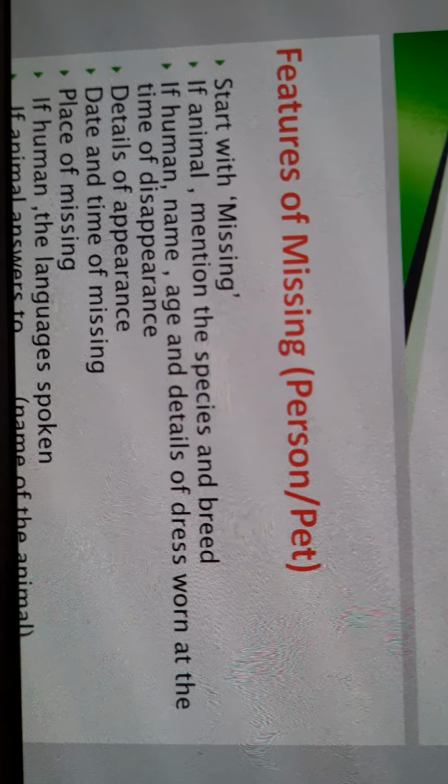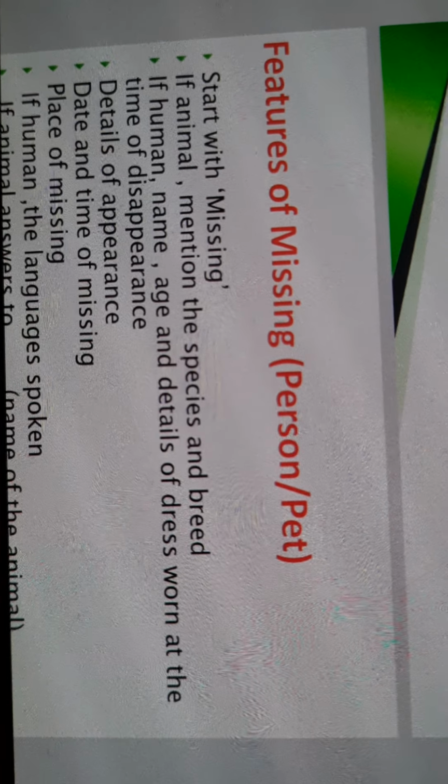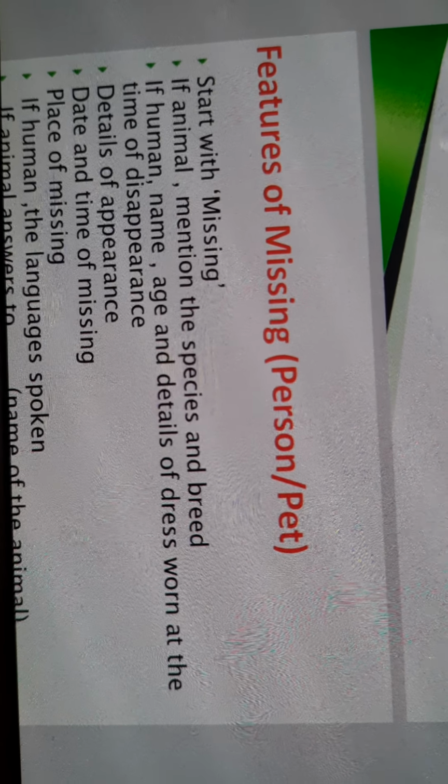Today I am presenting two more kinds of advertisement. These two are about missing, and the second is about lost and found. So let's first discuss the features of the advertisement for missing person or pet.